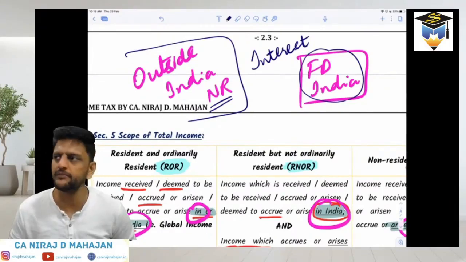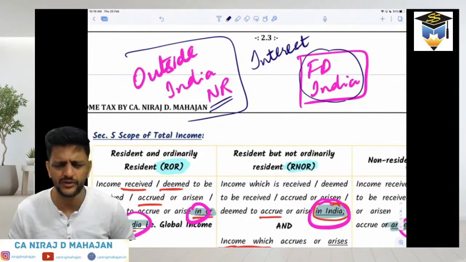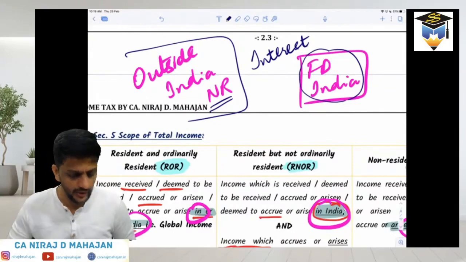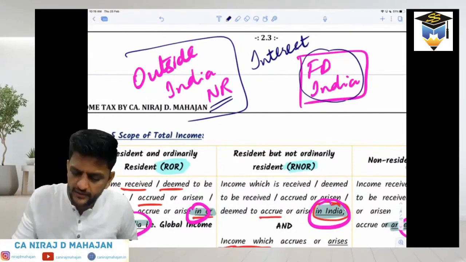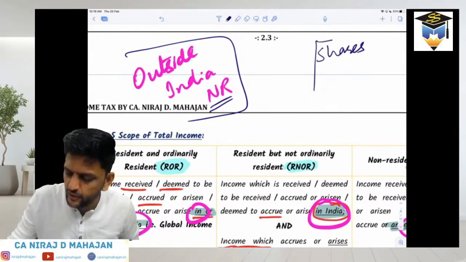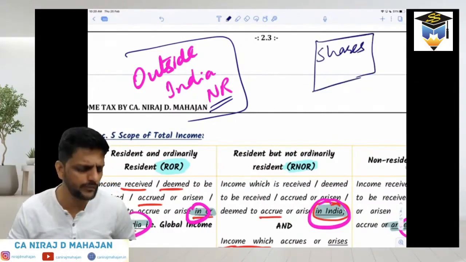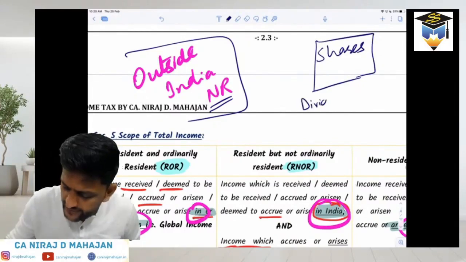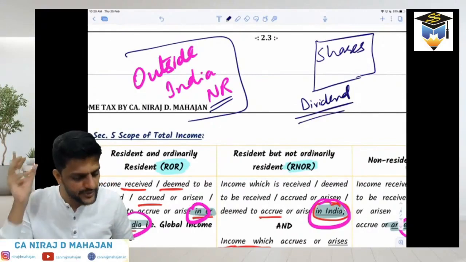All those, let us say for example, Indian citizens who are now residing outside India for decades, years and years, are now non-resident from the income tax point of view, but they may still have some assets in India. They may still have some investments in India, let us say in shares. Then they left India 10-20 years ago. Now on these shares they might be earning dividend also. And the dividend is coming from Indian companies. That means it is accruing or arising in India. Again, that will still be taxed in India.